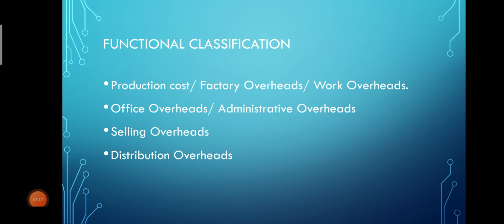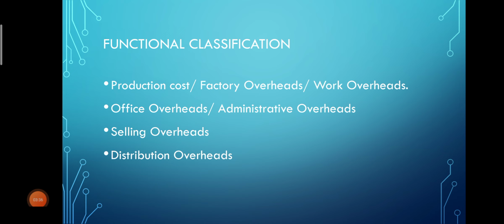Now, third point is selling overheads. What is selling overheads? Expenses which are incurred for securing new customers and for retaining old customers are called selling overheads.